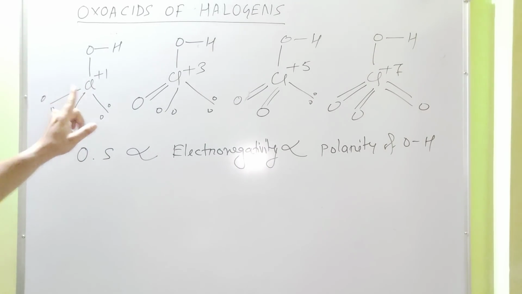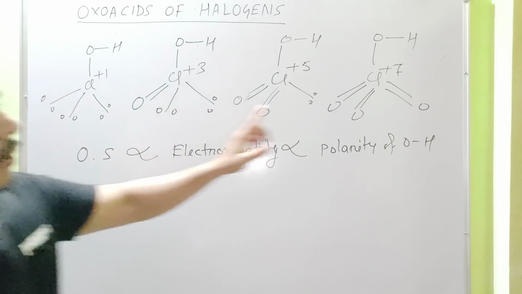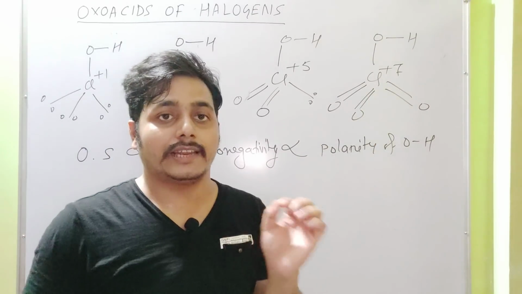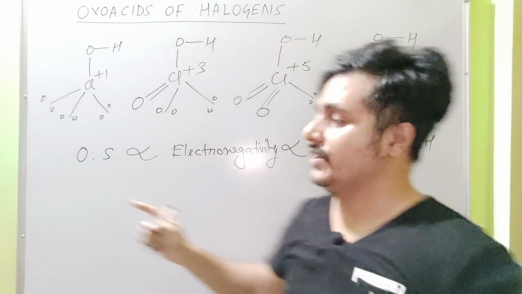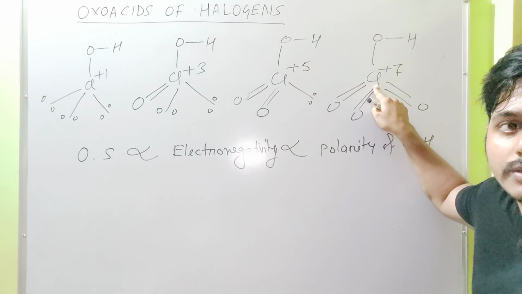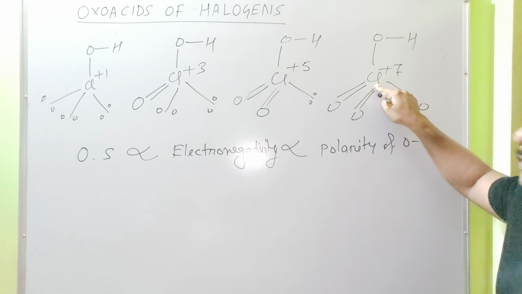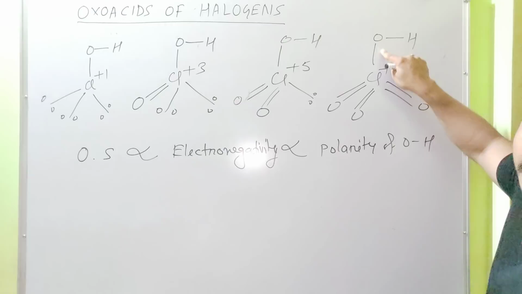Which chlorine is more electronegative, +1 chlorine or +7 chlorine? This chlorine is more electronegative compared to this chlorine. If this chlorine is more electronegative, that means it has more tendency to accept electrons from oxygen.